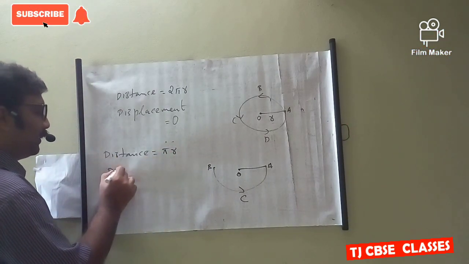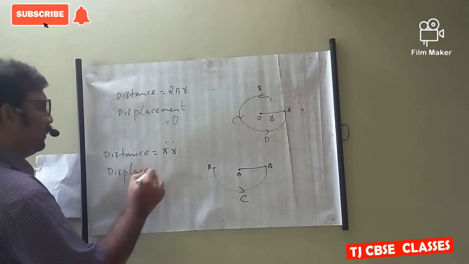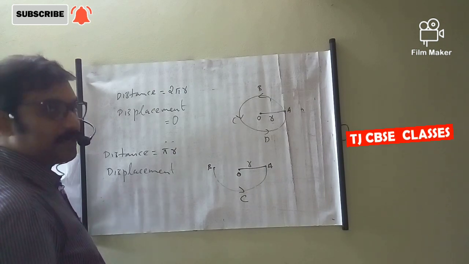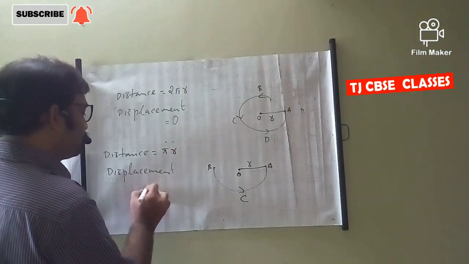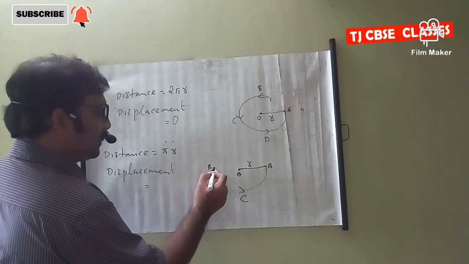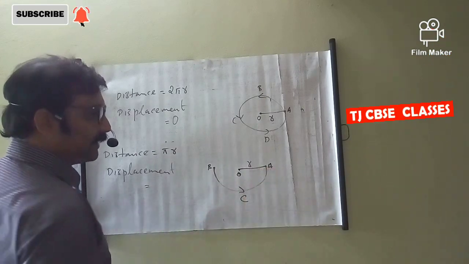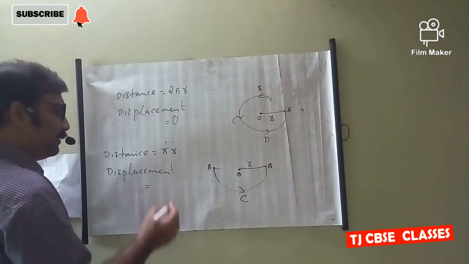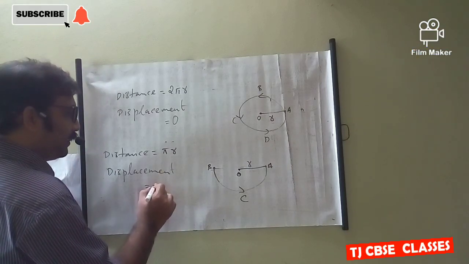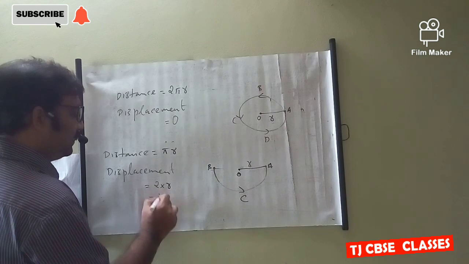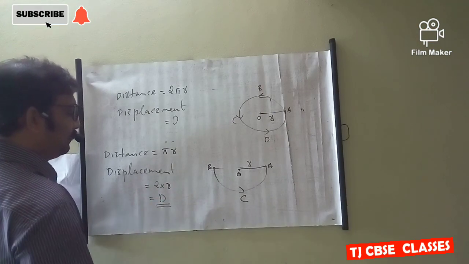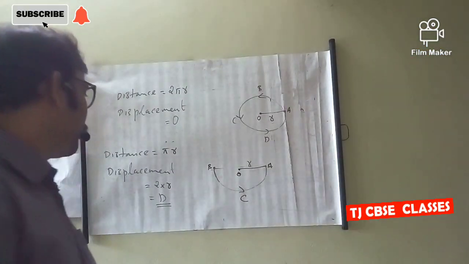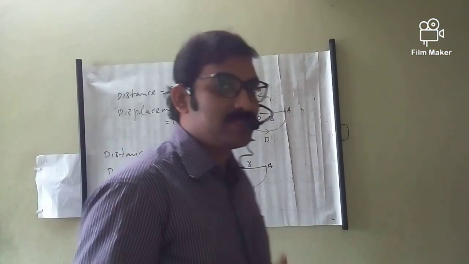Then what about displacement? The starting point is B and the ending point is A. That means the diameter of the circle, that is 2 into r. Here the distance is pi r and displacement is twice the radius.